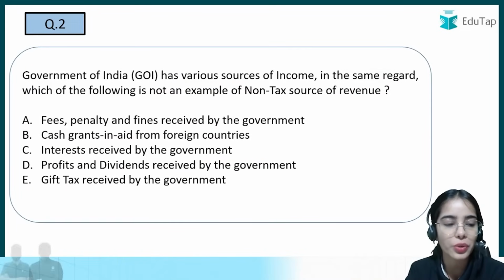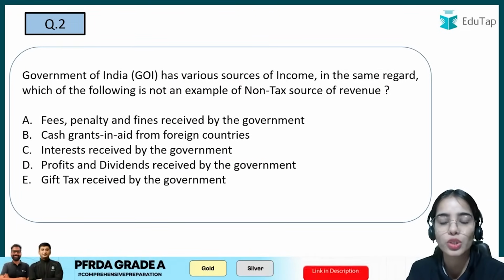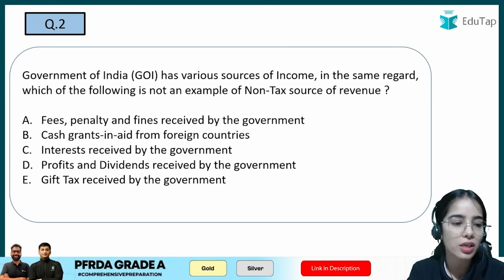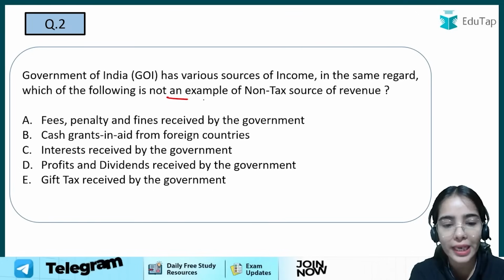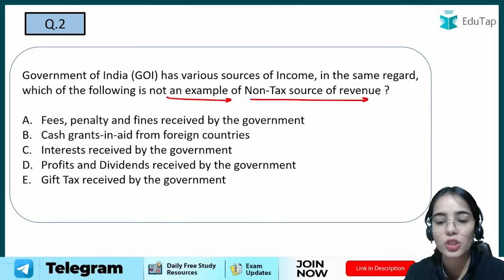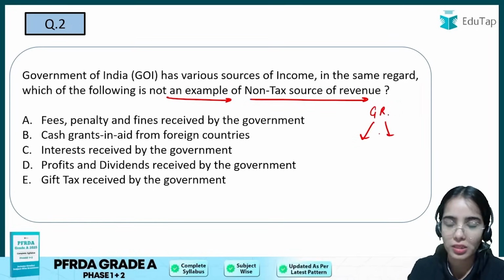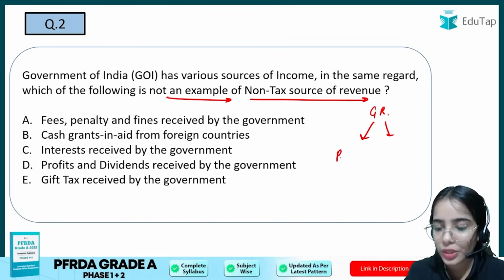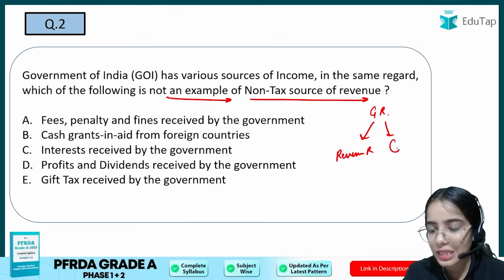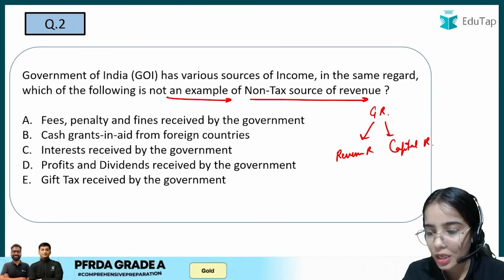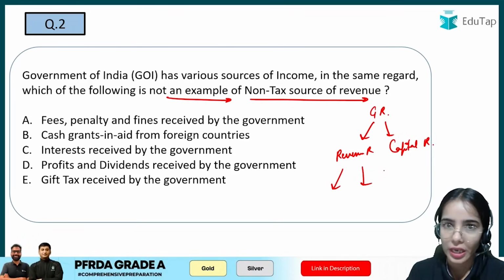Now coming to the second question, that is Government of India has various sources of income. In the same regard, which of the following is not an example of non-tax source of revenue? So government receipts are divided into two parts. The government is receiving the money through the revenue receipts as well as the capital receipts. Okay. So now the revenue receipts are of two kinds. The revenue receipts are the regular receipts of the government.